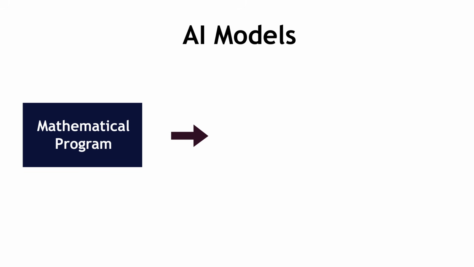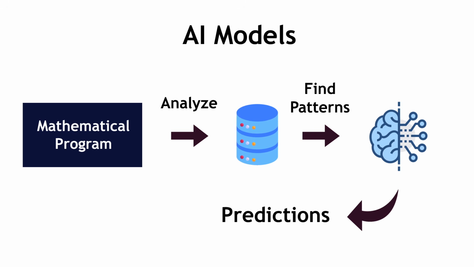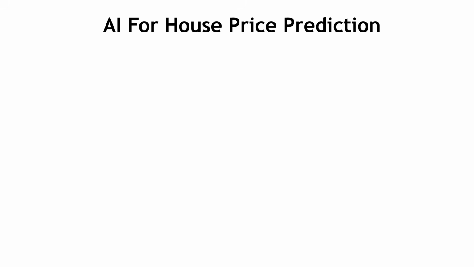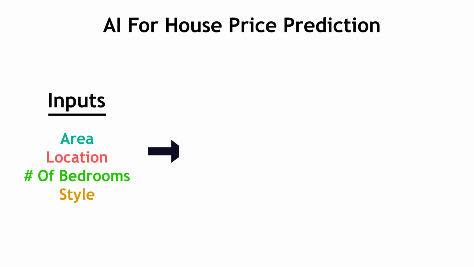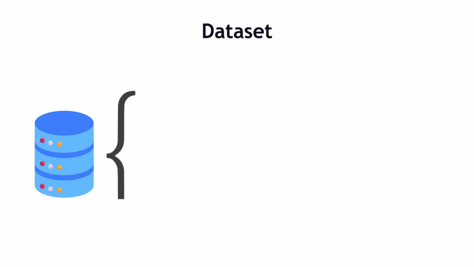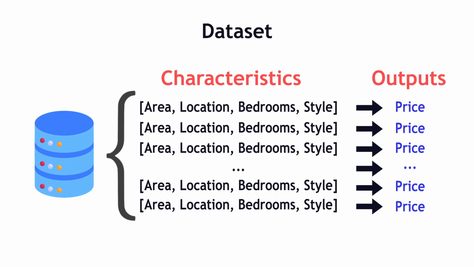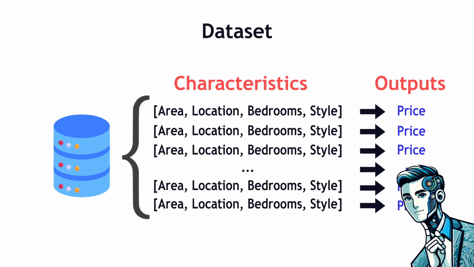AI models are algorithmic or mathematical programs that analyze data sets to find patterns and make predictions based on the acquired knowledge. Let's dive deeper into the example using AI terminology. The characteristics are the inputs. The price is the output of the model. The data set contains diverse pairs of characteristics and their corresponding prices from which an AI model should extract knowledge.